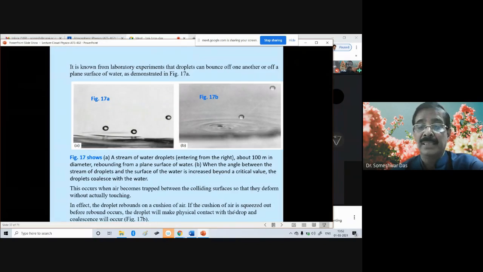If the cushion of air is squeezed out before a rebound occurs, the droplet will make physical contact with the drop, and collisions will occur, as shown in this right panel diagram. So the angle of collision is very critical, whether the droplet will bounce away or whether it will coalesce with the bigger water droplet.